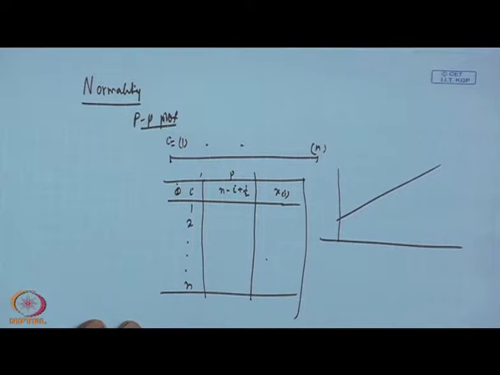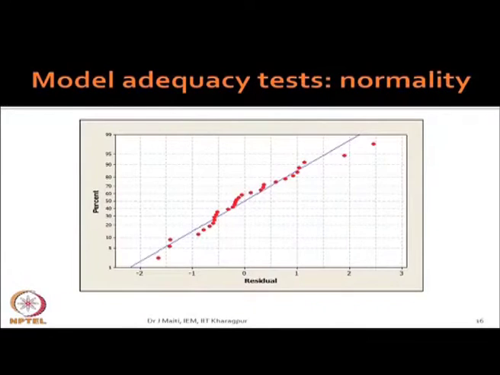This is a probability plot. What is happening in this figure? If we simply take the errors and plot a histogram, you will not get a clear answer from the histogram.